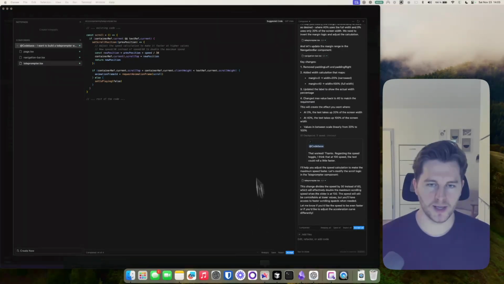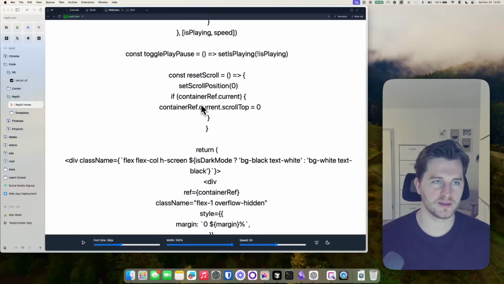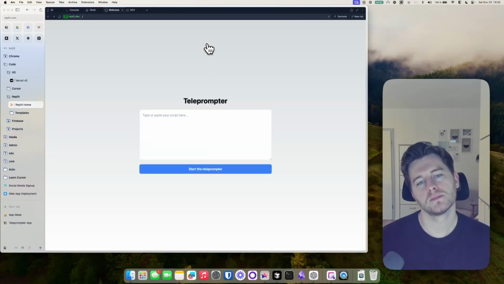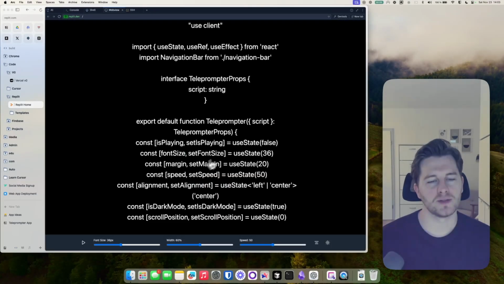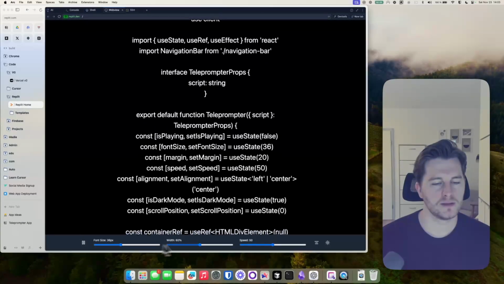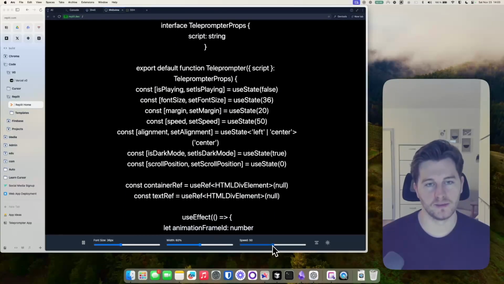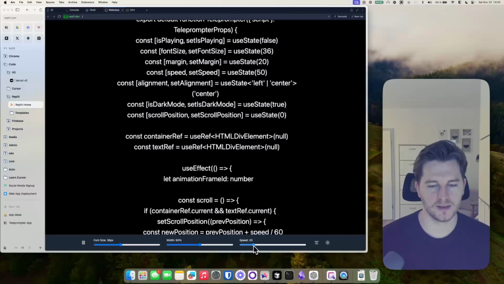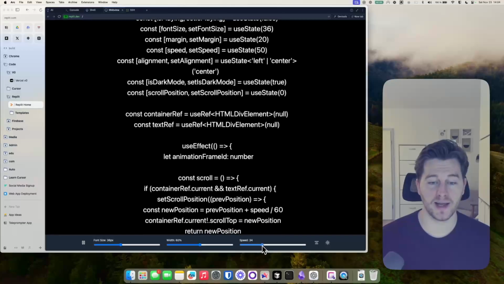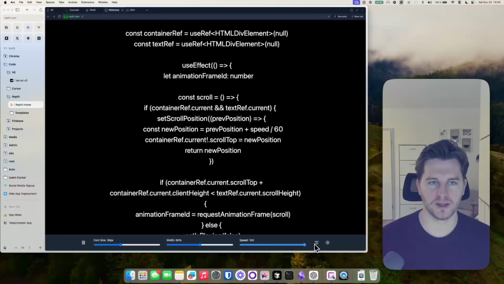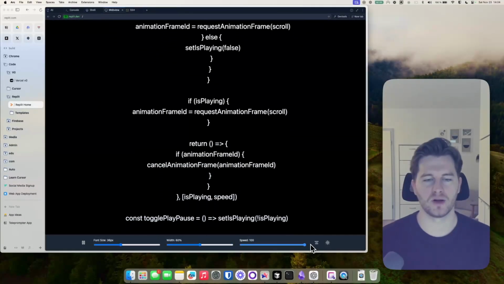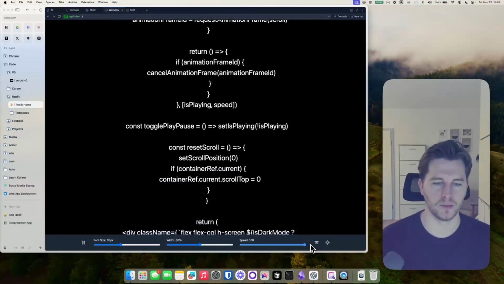We are going back to our Replit application. I will refresh the page again. Okay, pasting this in here, and then let's see. Okay, now it's visibly fast already at 50. Very slow at the 20 and below that. I like that. And at 100, it's already super fast. So if you have something, just one word per line, this would work pretty well. I would be happy with that.